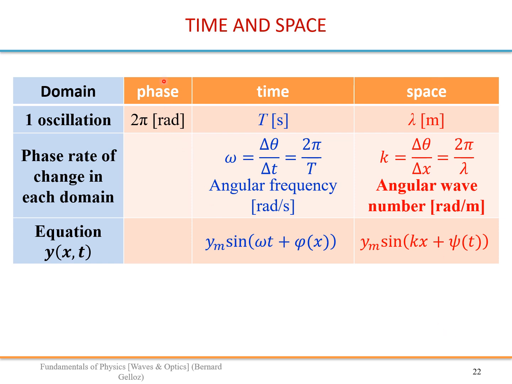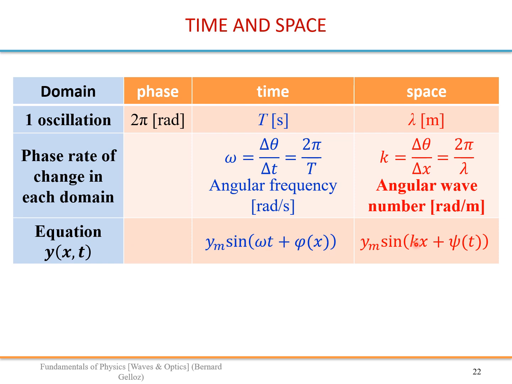In the last lecture, when we studied oscillations, we only had the phase domain and the time domain. Now for waves, we need to add the space domain. One oscillation is 2 pi radians in phase, T seconds and lambda meters. The phase rate of change in each domain is omega for time and k for space.